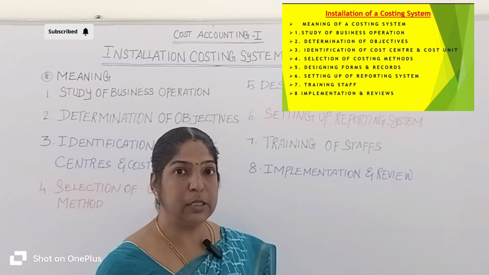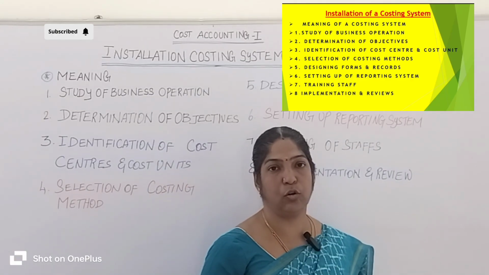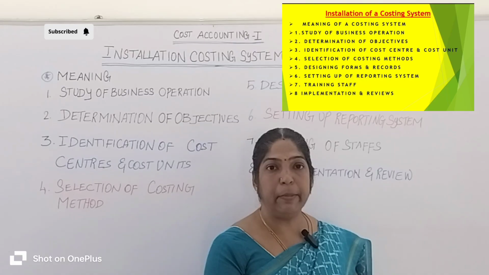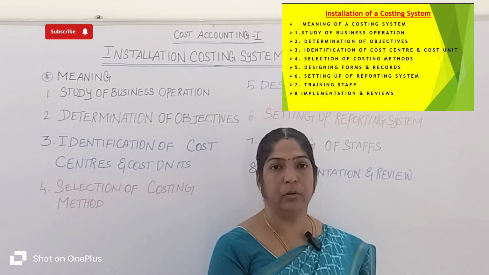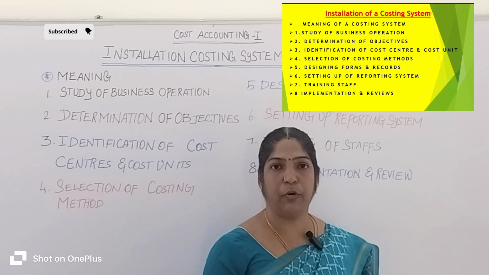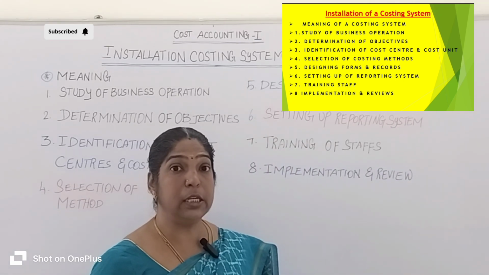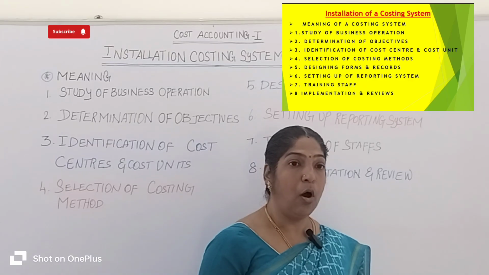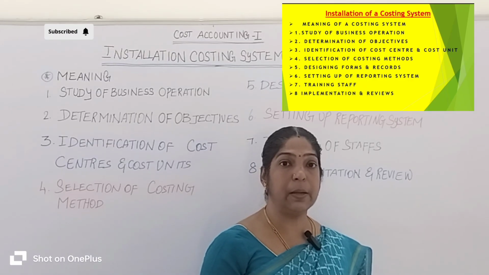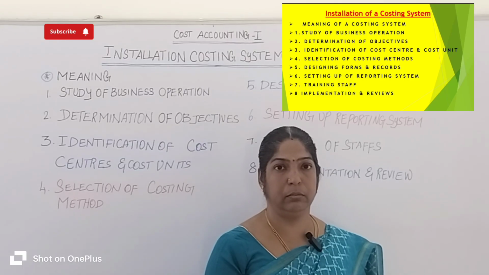Okay, then the management comes to know from this report, from this cost sheet, that products are damaged during transportation. Say for example, milk products are damaged during the transportation. So management takes the necessary steps to avoid this product damage: double packing the milk.